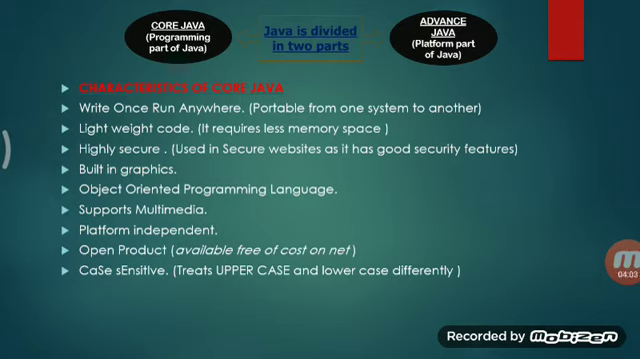It is an open product. Open product refers to it being available free of cost on the net. No need to pay extra for it. After that, Java is a case sensitive language. That is, it treats uppercase and lowercase differently. That means when we write capital A or small a, both are different for Java.